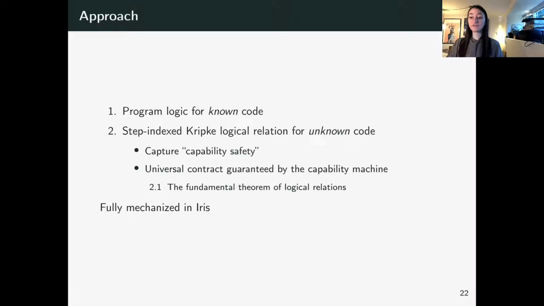And this full approach is mechanized in the Coq implementation of Iris. And during this overview, I will sometimes take some steps aside and talk a bit about some of the specificities of the mechanization in Iris. But for more detail, I will refer to the paper, and those asides are meant more for an audience that already knows a bit about Iris.